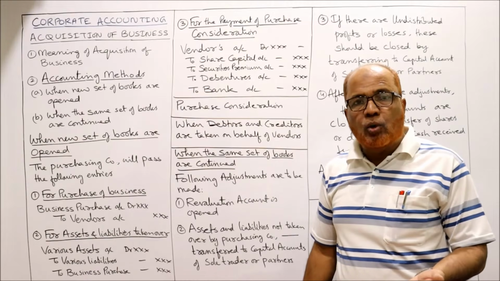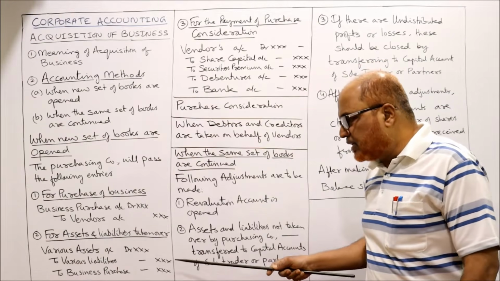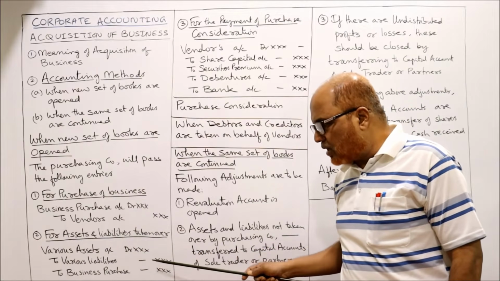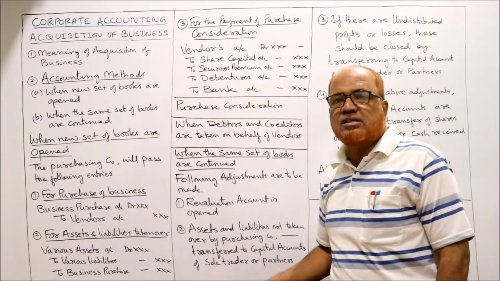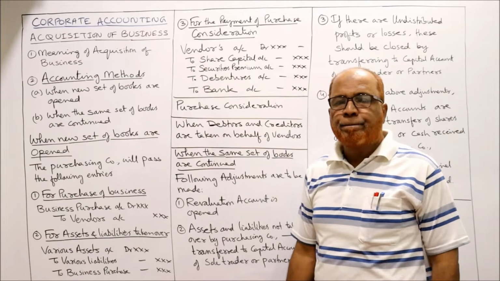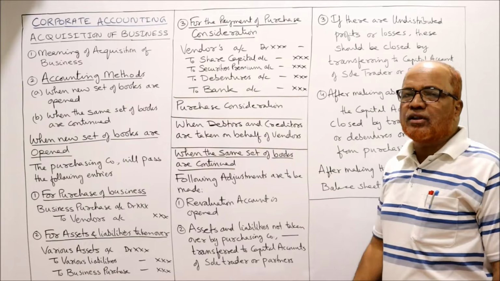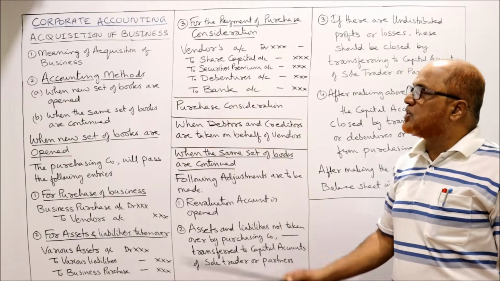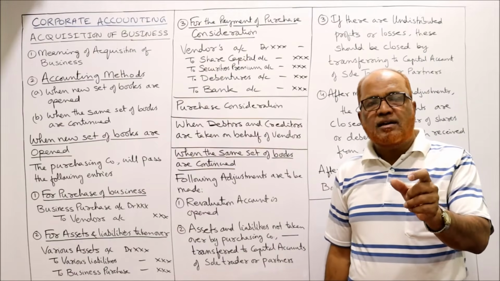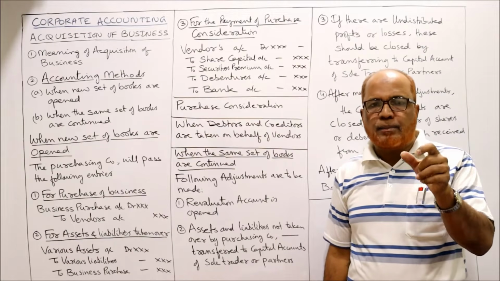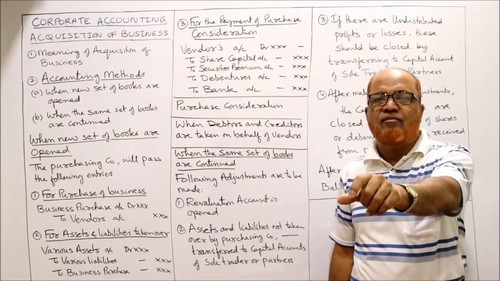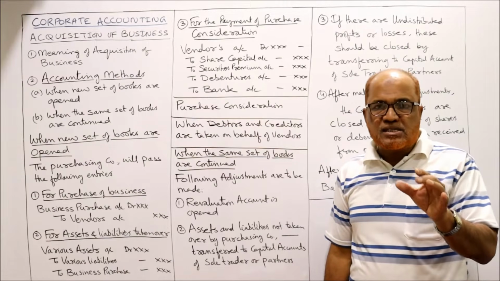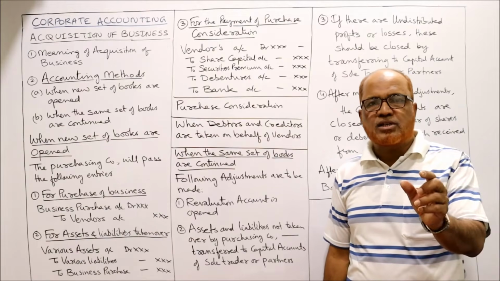So you may get goodwill or you may get capital reserve. If the credit side is more and the debit side is less, goodwill. If the debit side is more and the credit side is less, you will get capital reserve. This is the second entry. Now the third entry is for the payment of purchase consideration. Before that, we'll discuss what purchase consideration is. Purchase consideration is the amount payable by the purchasing company to the vendor. The price at which the business is purchased is called purchase consideration.